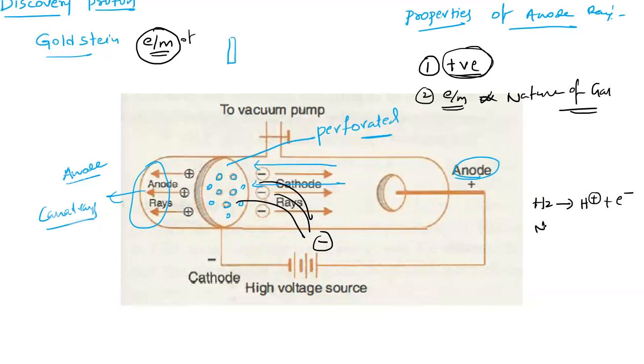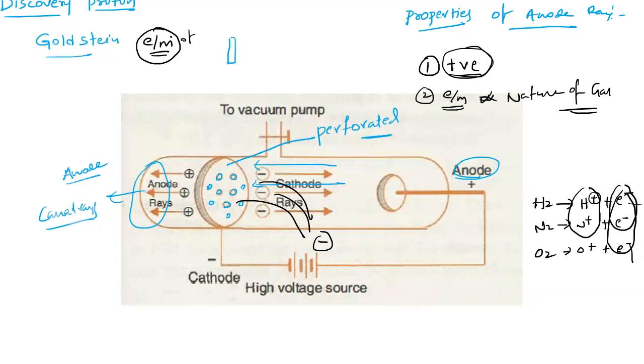Right, and if I take nitrogen, the positive charge is N plus and the negative charge is electron. So cathode rays have this one, anode rays have this one, right? Any gas you take, obviously the negatively charged particles are electrons. Hence, whether you take hydrogen or nitrogen or oxygen, they always produce negative particles as electrons only. That is why the e/m ratio of all three gases is the same.